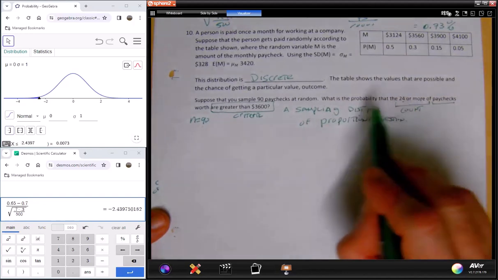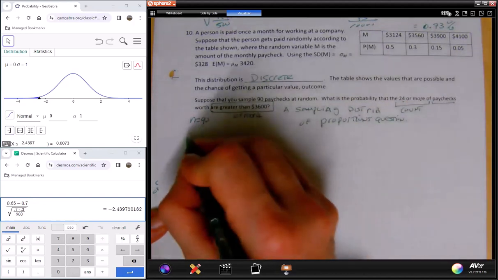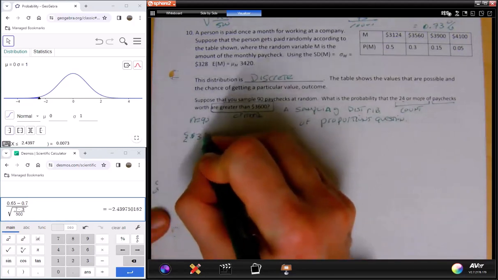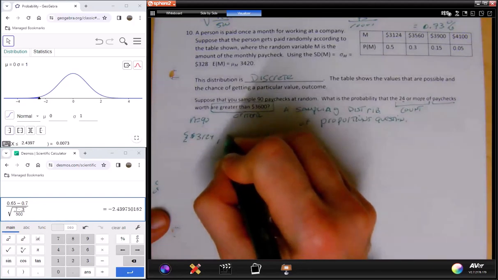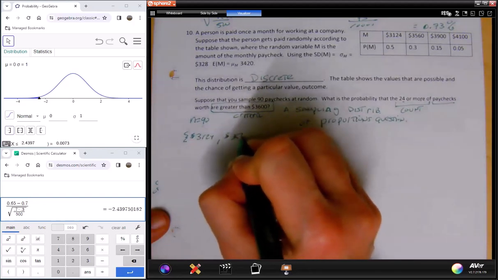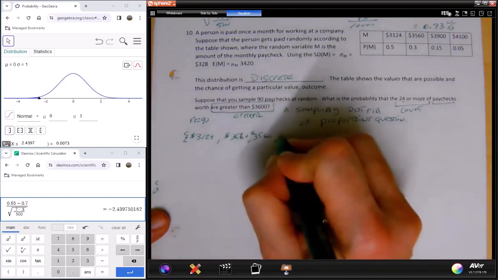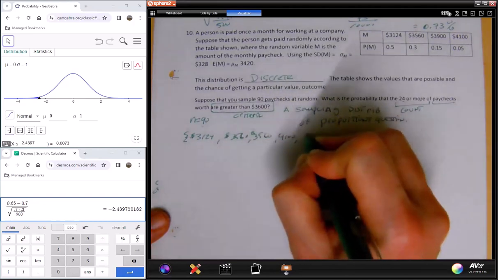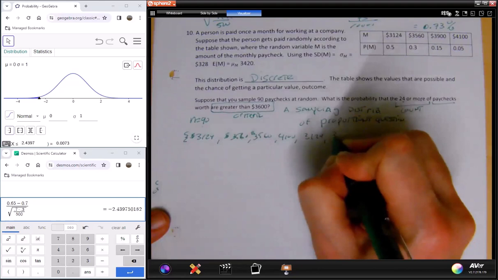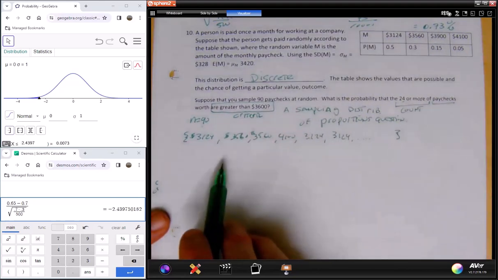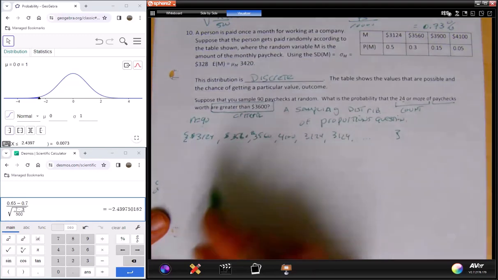Because every time, what's going to happen? What does my data look like? My data looks like a bunch of paychecks. It could be 3124. It could be 3560, and so on. Maybe 4100, back to 3124, back to 3124, and so on. And we're going to do this 90 times. But what am I doing with these?